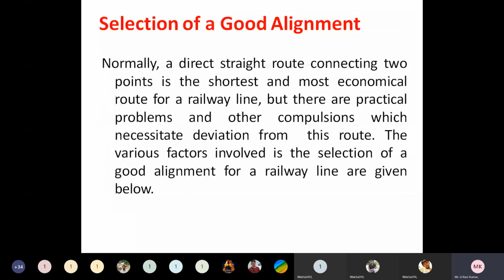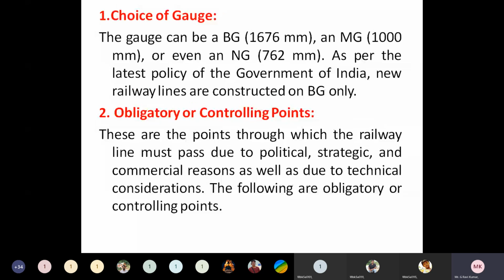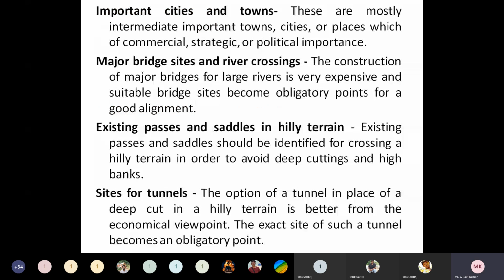First one is the choice of gauge, and next are the various controlling points, like what cities and towns are available throughout the route, the sites which demand bridges and river crossings, passes and saddles through hilly terrain, and the sites required for tunnels.